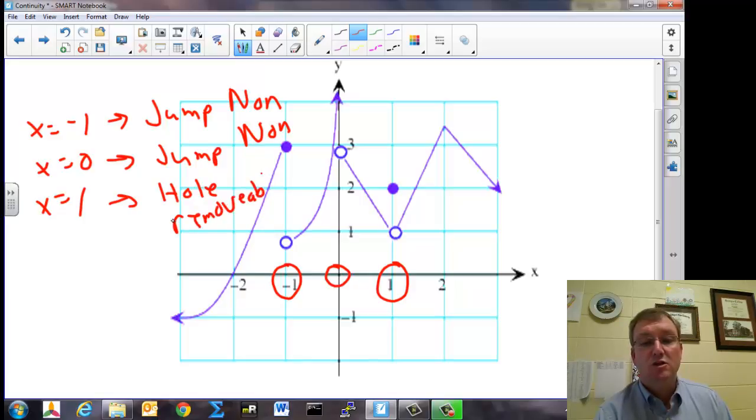Now, some books would disagree with me there. I say it is a removable discontinuity because we can simply redefine the function to be this number instead of this number, and we have a valid function that is continuous. Some books will say, no, this is a non-removable simply because the function's already defined. I disagree with that. I'll differ with the authors on that from book to book. But for the purposes of this class, this is a hole discontinuity, and it is a removable discontinuity because we can redefine it and the limit will exist.